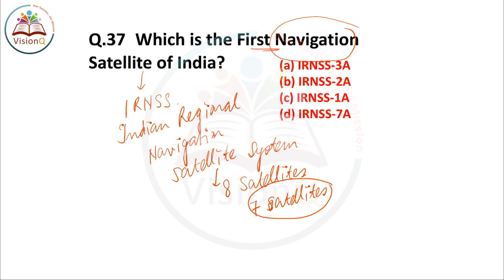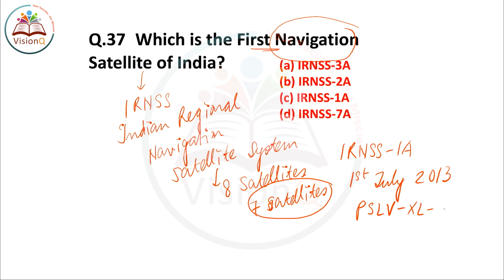Now, out of these 8 satellites, the first satellite of this IRNSS series was IRNSS-1A, which was launched on 1st July 2013. It was launched by the Indian space vehicle known as Polar Satellite Launching Vehicle, or in short PSLV XL C-22. It was launched in the year 2013, 1st July, and is the first satellite of this IRNSS series. So the right answer of this question number 37 is option number C, IRNSS-1A.